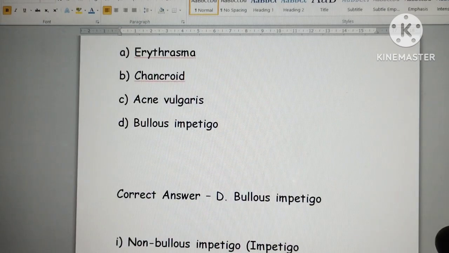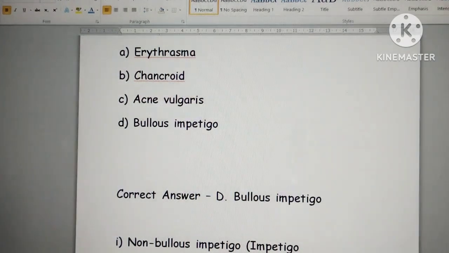Coming to the other option, chancroid. This chancroid is caused by Haemophilus ducreyi, and it causes a school of fish appearance, right? The mnemonic for that is: the child usually cries when they go to school. That is the school of fish appearance. Whereas Vibrio cholerae has a fish in stream appearance. So just remember one thing: ducreyi is school of fish appearance, and it is quite the opposite for the other.